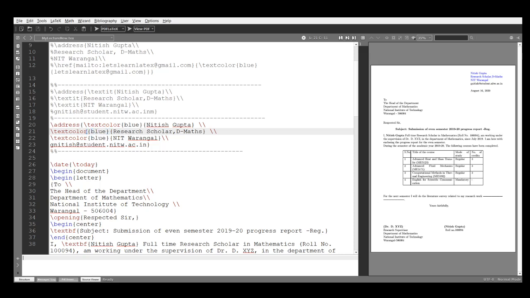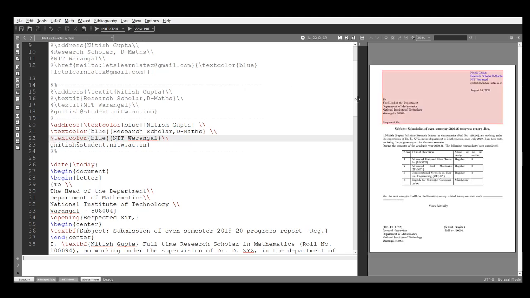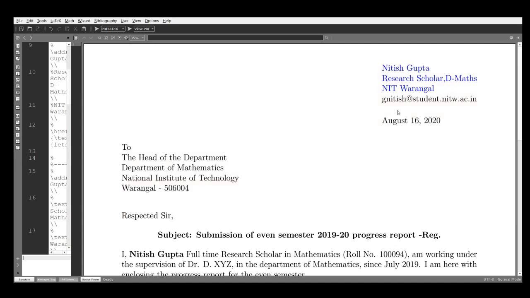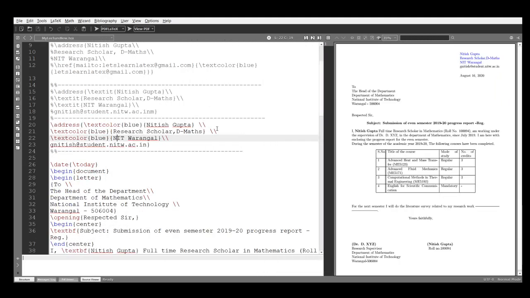Before that I will use this textcolor command. Third one is NIT Warangal. Also Gmail I don't want, so see this, the result output, this is in blue color. Okay, this is the beauty of LaTeX.